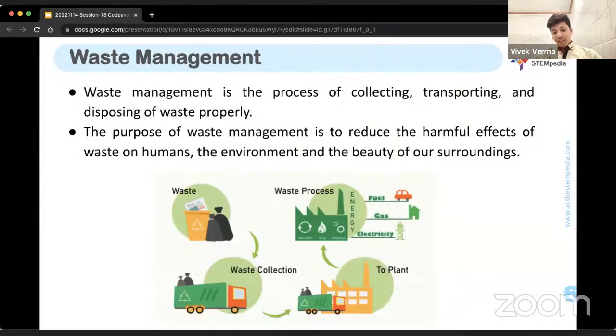Moving forward, now we know what waste is and what the different types of waste are. Now coming to waste management, a lot of you might think it means managing the waste so that it is not harming nature. Well, that is another way to say it, but it is a whole process of collecting that waste and transporting it, using machines and modern technology, to places where it will be disposed of properly.